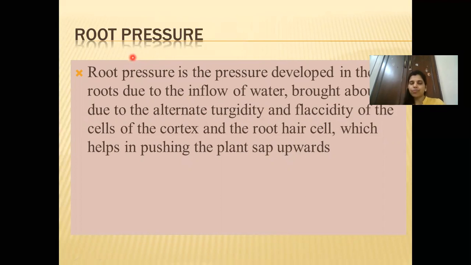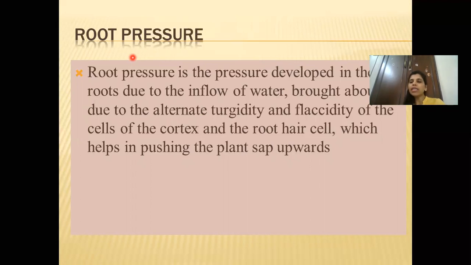So root pressure. Now what is root pressure? You know that we say blood pressure. Okay, we are using blood pressure most of the time. So what is blood pressure? The pressure with which the blood flows or gets circulated in our body. And when we use that BP machine, okay, it's nothing but a manometer. Why? Because it is having mercury, and when you press it, the level of mercury helps you to understand what is the pressure of blood in your body.